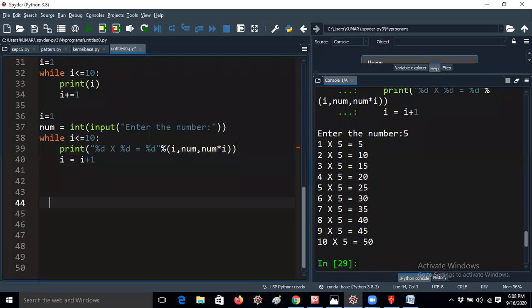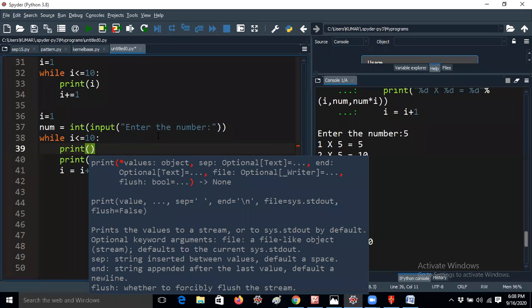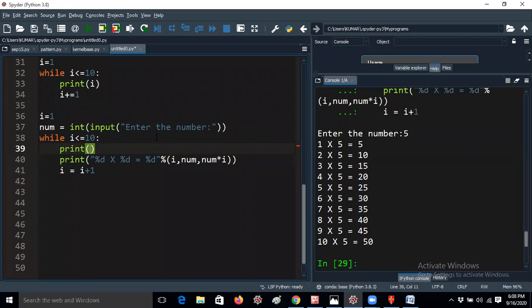It can be done in so many ways. So let me write print here, on a new line. I just want to print first num. And I am specifying in double quotes num into i, with commas.